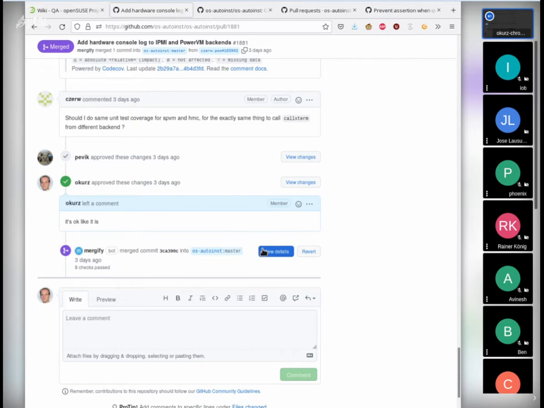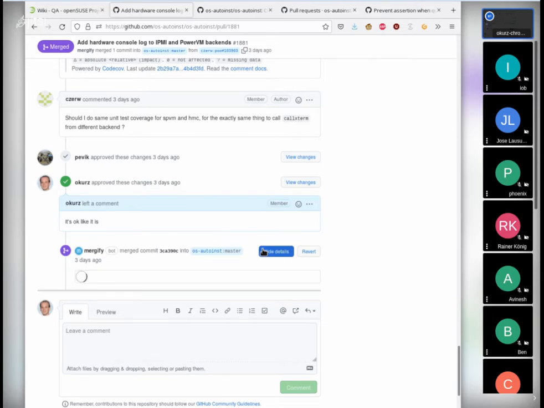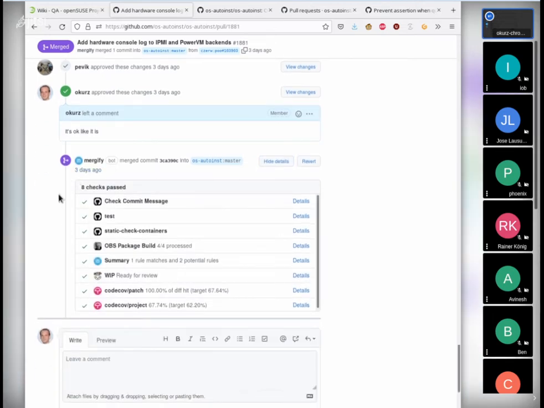If we take a look into the details of the pull request and the state of checks at that time, we can see that we have 8 checks that need to pass and that were considered to be passing when Mergify merged this pull request, which is we do have a check on the commit message format. So some simple checks like we need to start with a capital letter, and then that the initial subject line is not becoming too long, because we use these lines in the changelog. That's why it's important to have that.